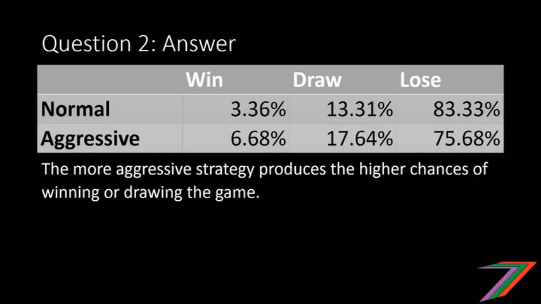You can see here the normal strategy gives you a 3.36% chance of winning, 13.31% chance of drawing, and an 83.33% chance of losing. Whereas the aggressive strategy in this case seems to be the better strategy, with almost double the chance of winning at around 6.68%, a better chance of drawing as well at over 17%, and only a 75 to 76% chance of losing.